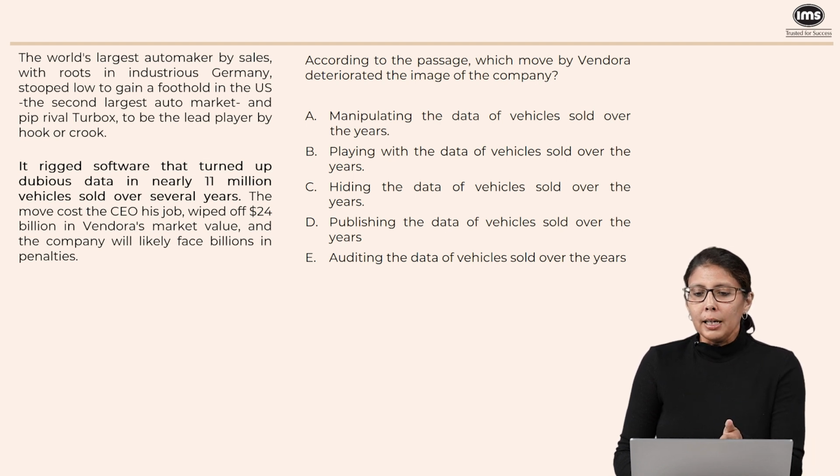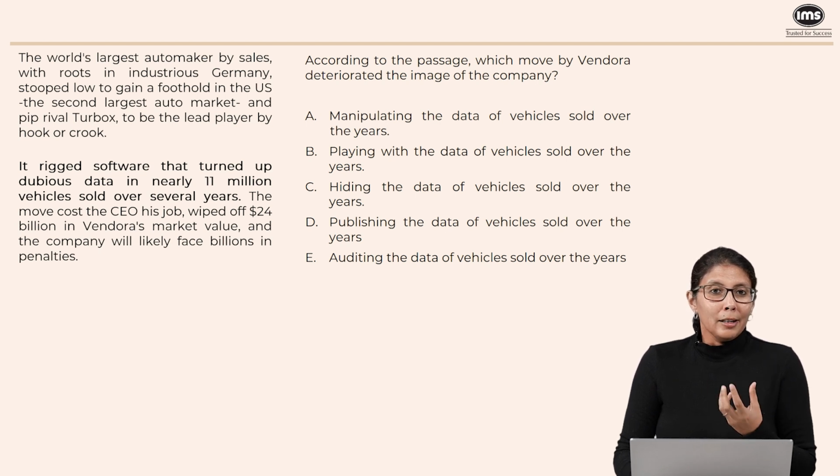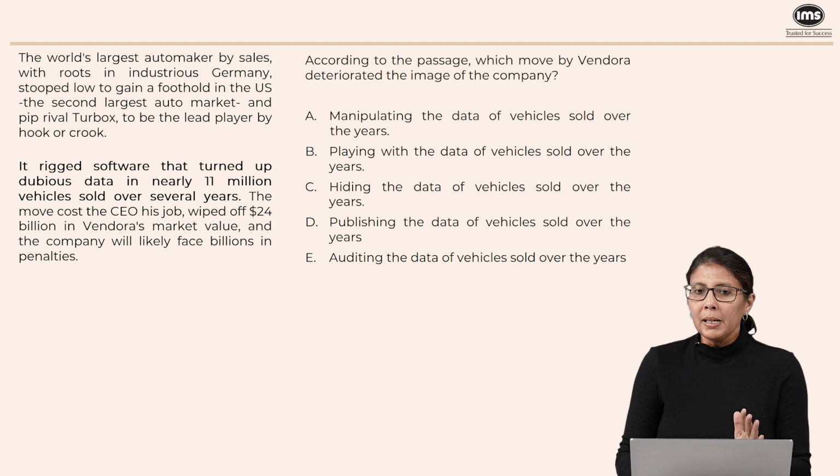Now, if I look at option A, manipulating the data of vehicles sold over the years, rigging software is equal to manipulation. You are controlling or interfering with the data so that it is to your advantage, right? So probably A. B says playing with the data of vehicles.